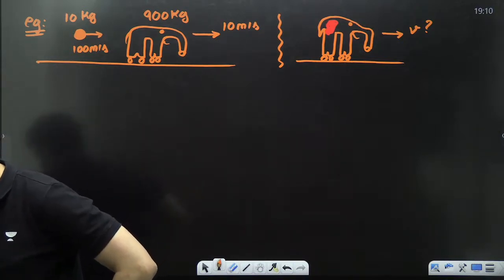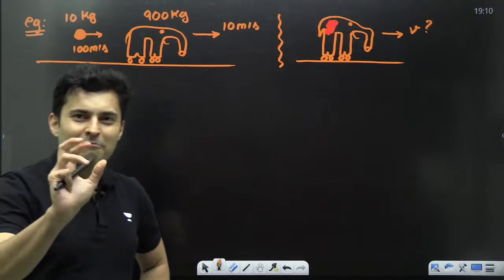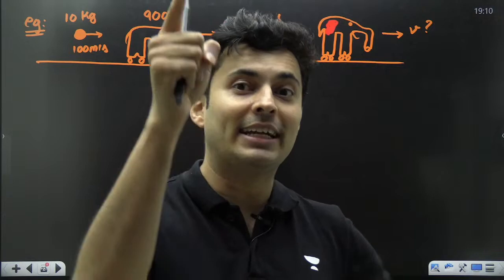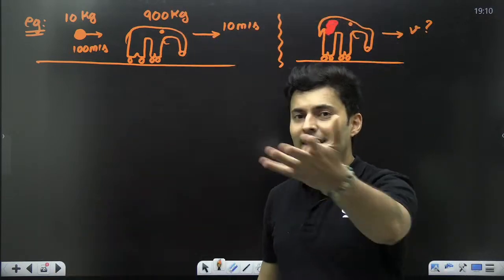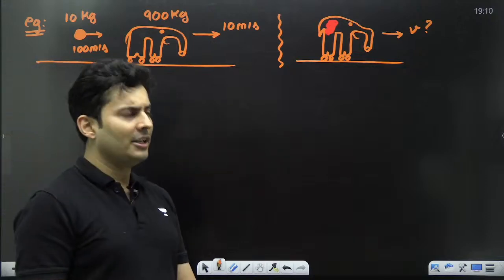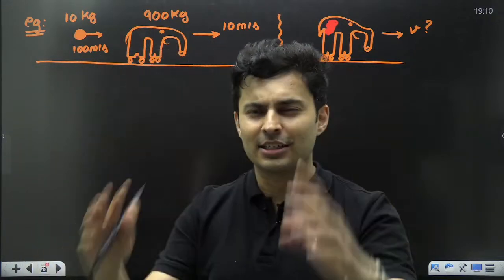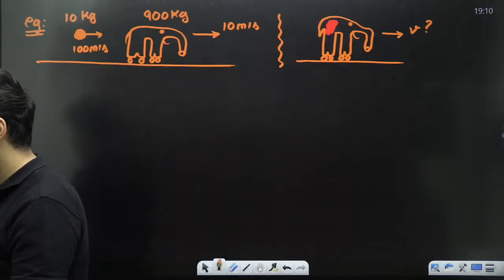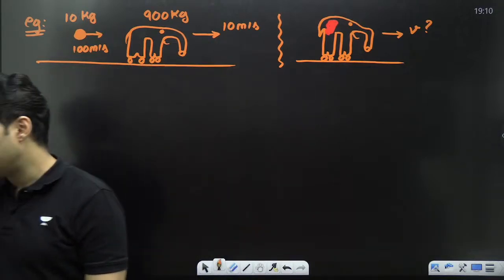Yes, that elephant is wearing roller skates. Now my point is, first of all, is this collision elastic or inelastic or perfectly inelastic? Answer that. If you answer that, then we will solve this problem very easily. Come on, guys. Is that elastic, inelastic, or perfectly inelastic?